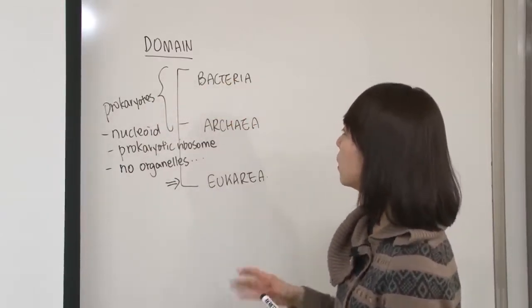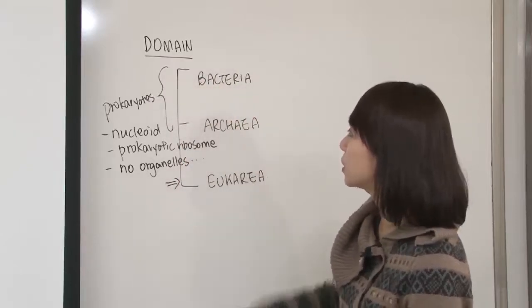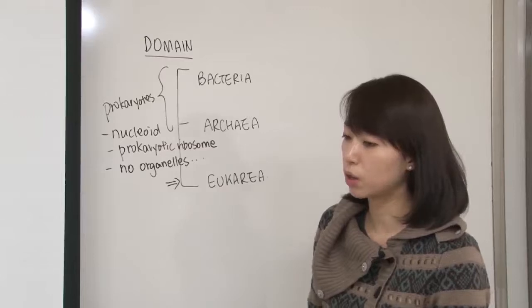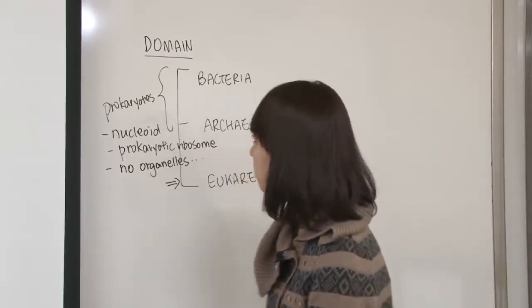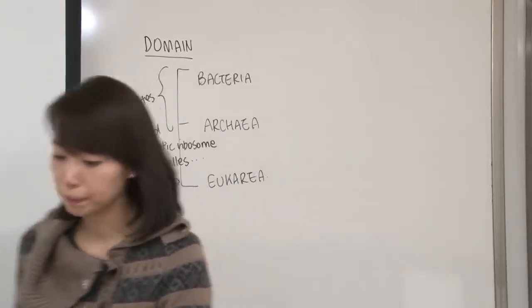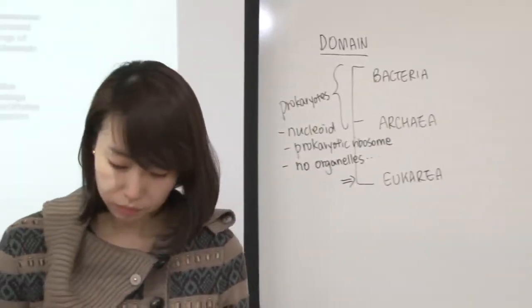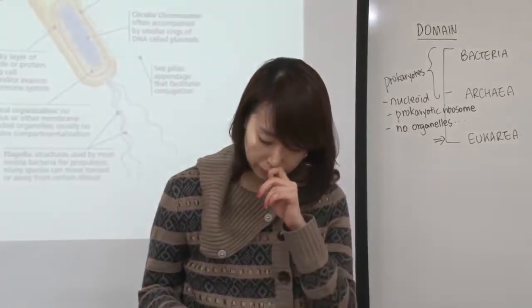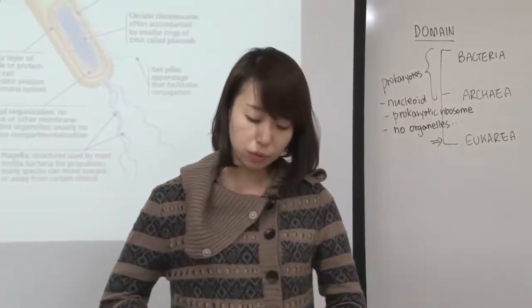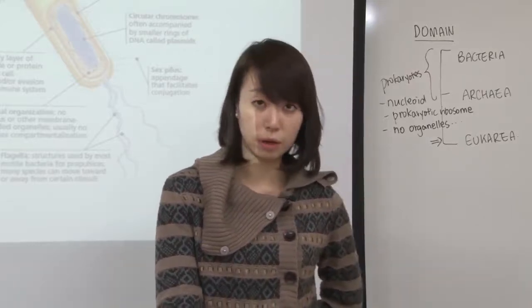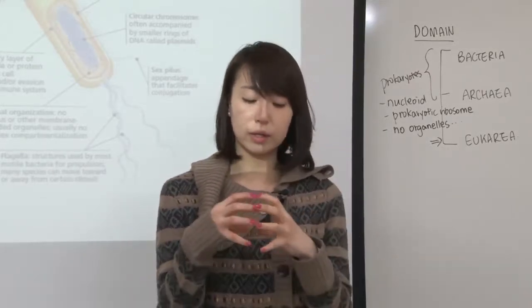So in here we talk about these three different domains, and then in the eukarya we have other 4 kingdoms coming up. First, let's talk about the bacteria domain. When you go to page 172, figure 12.1 shows the 3 domains. So, universal ancestor. Remember from evolution, we share a common ancestor.